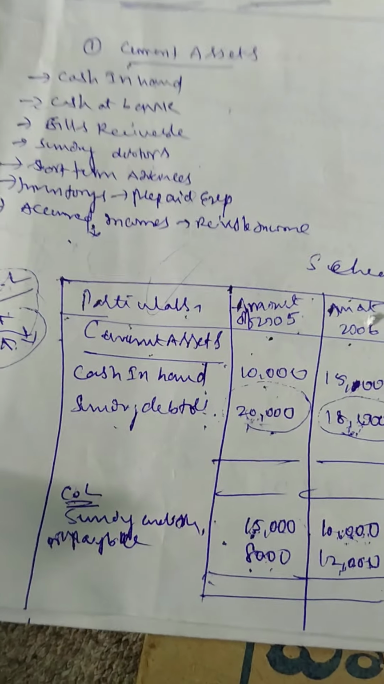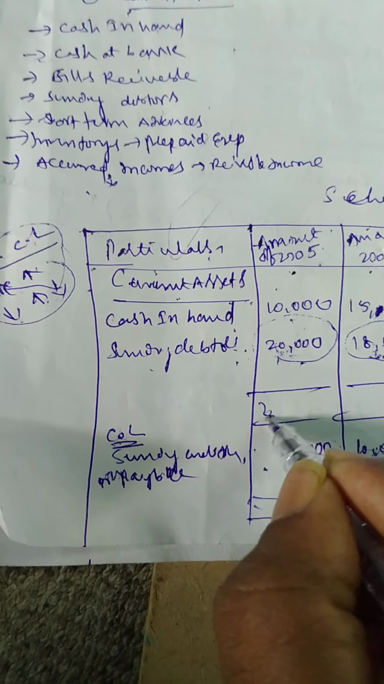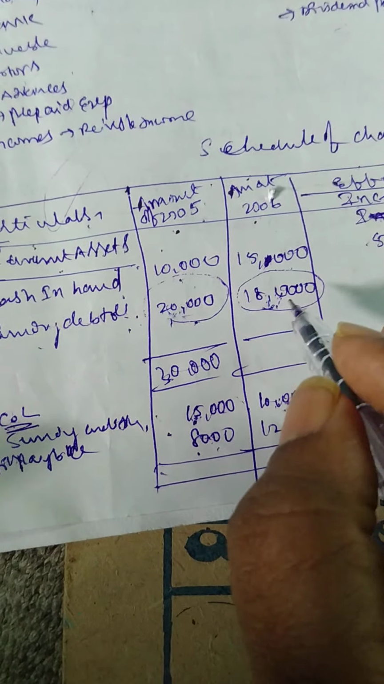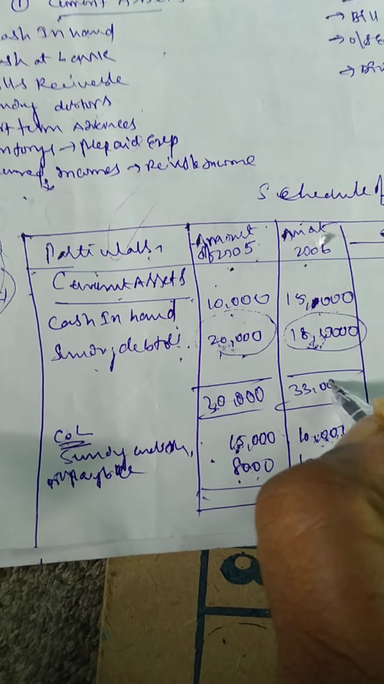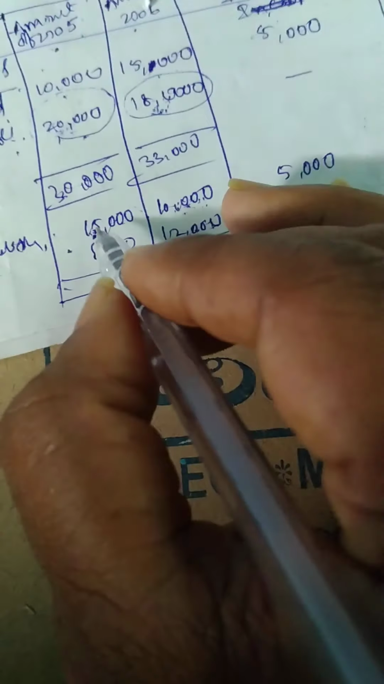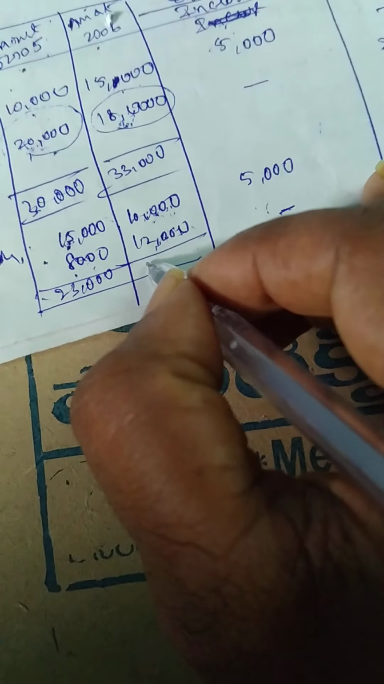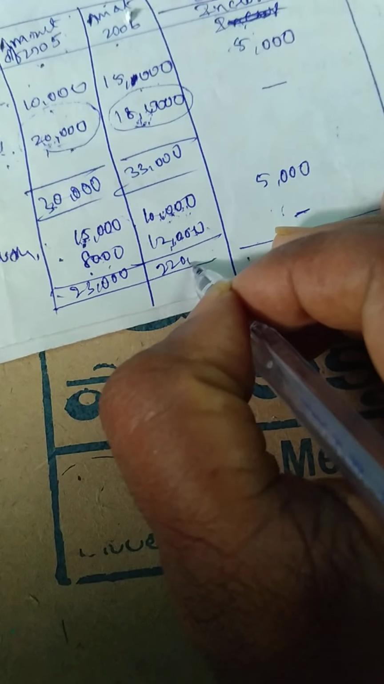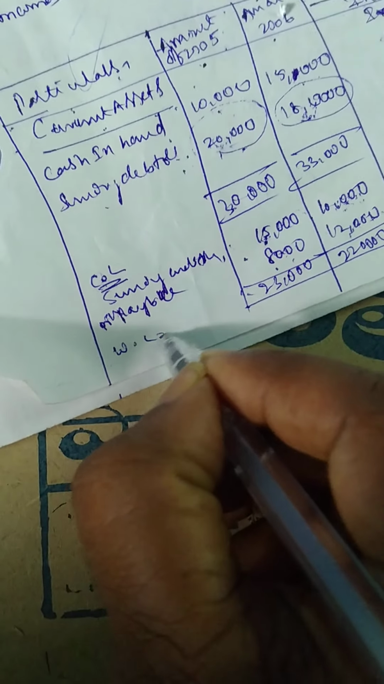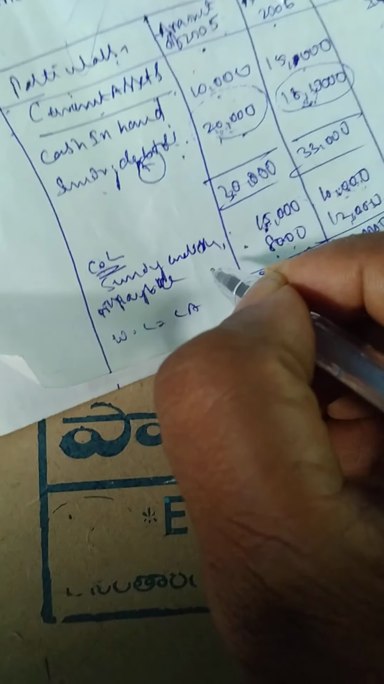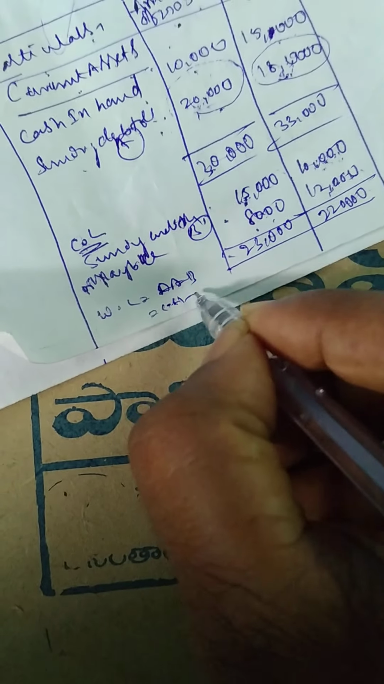Now what are the amounts? 10,000 and 20,000, total 30,000. Next, 15,000 plus 18,000, 33,000. Then 15,000 and 23,000, and next 10,000 plus 12,000, 22,000. But what is the working capital formula? Working capital is equal to A minus B, that is, current assets minus current liabilities.